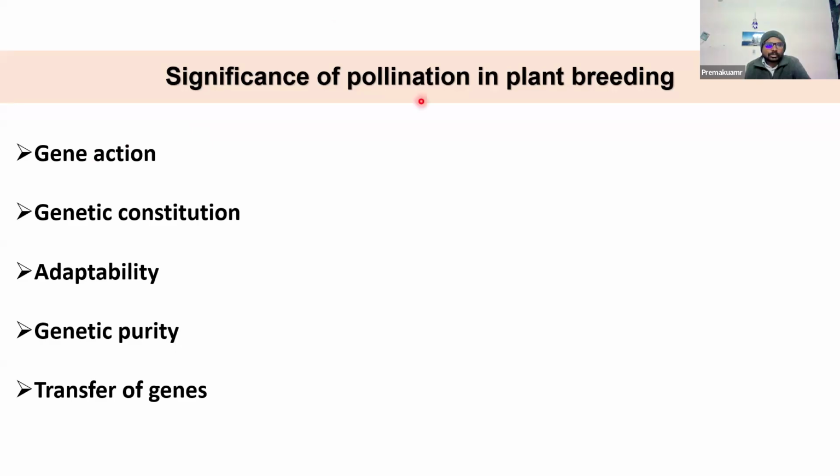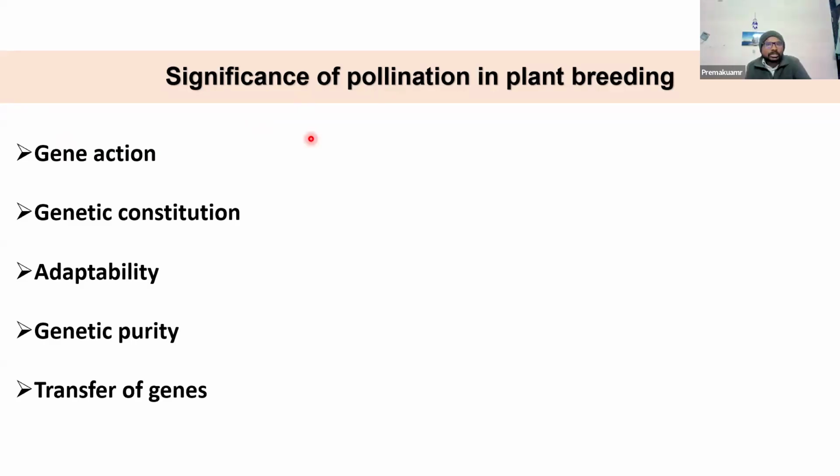Like I'm telling, pollination determines the gene action. Can anyone tell how pollination can determine the gene action? Sir, how the genes are producing the phenotypic traits? Yeah, how genes behave in the population, that is actually the gene action. Based on that, genes may be additive in nature, dominant in nature, or epistatic in nature. Means how pollination is linked with gene action, how it determines.